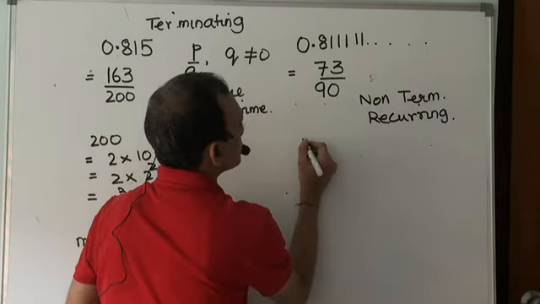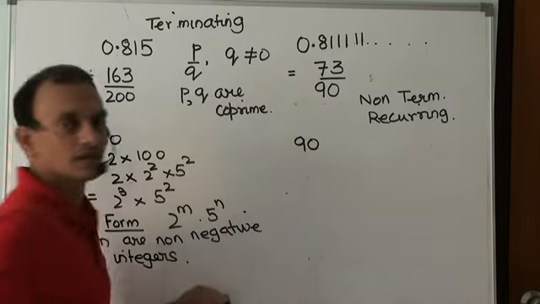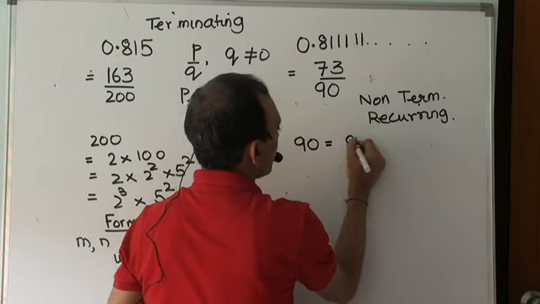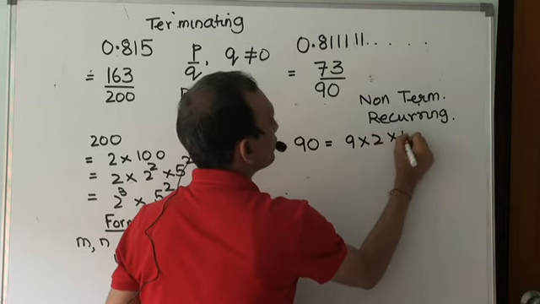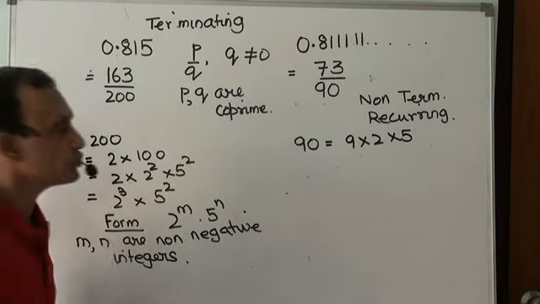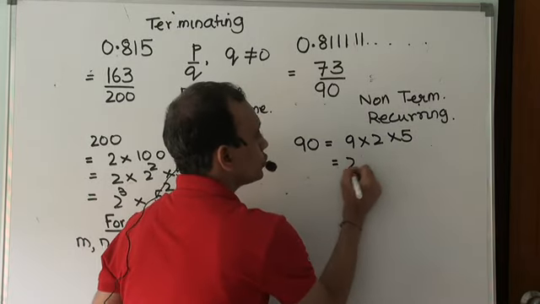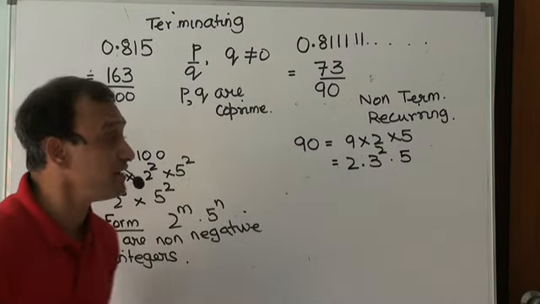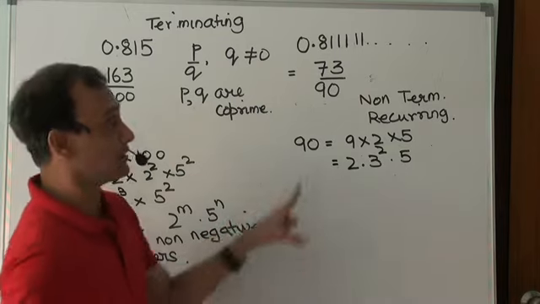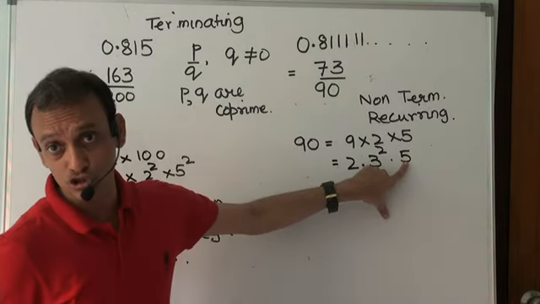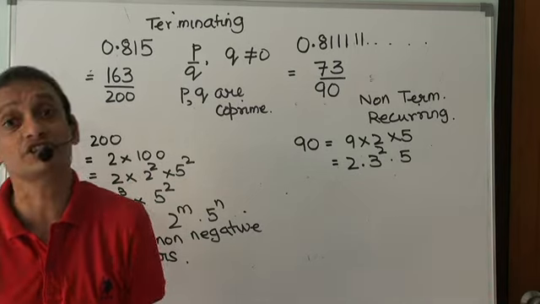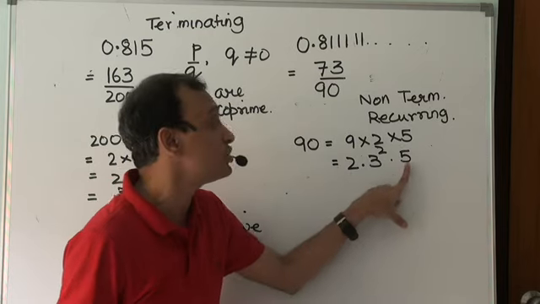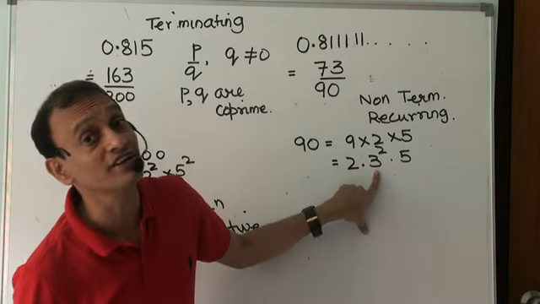Whereas, look at this 90. This 90 is actually 9 into 2 into 5. Yes or no? Which is 2 into 3 squared into 5. Now this one, in addition to having prime factors 2 and 5, also has a prime factor 3.